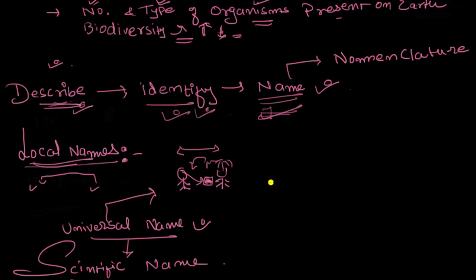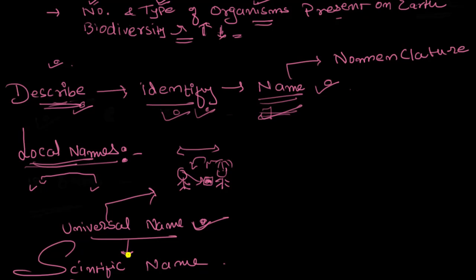The same thing is what the scientists thought. They thought we should give a universal name to each organism present here. Each living organism has the right to have this universal name. Do we have a universal name? That is the question of the day. You are going to answer it in the end, or I am going to answer. Do we have a universal name, a scientific name, you may say?